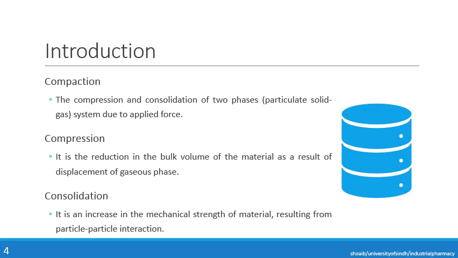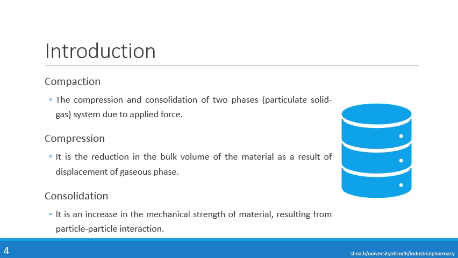Now what are those two phases? Number one is the particulate solid phase and second is the gaseous phase. So there will be compression and there will be consolidation of two phases, that is the particulate solid phase and the gaseous phase, as a result of applied force. Now what is compression? Compression is the reduction in the bulk of the material as a result of displacement of the gaseous phase.